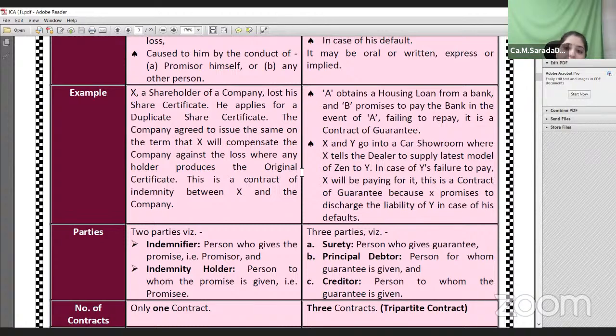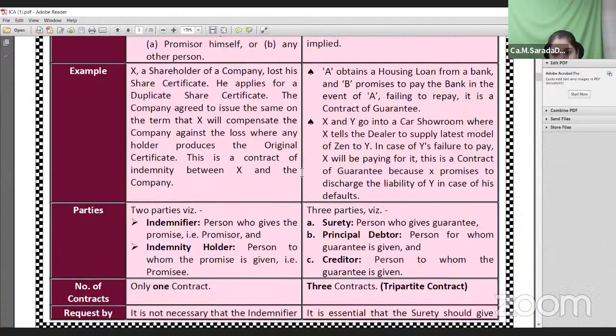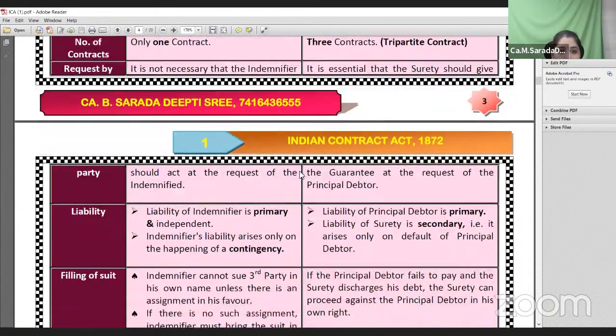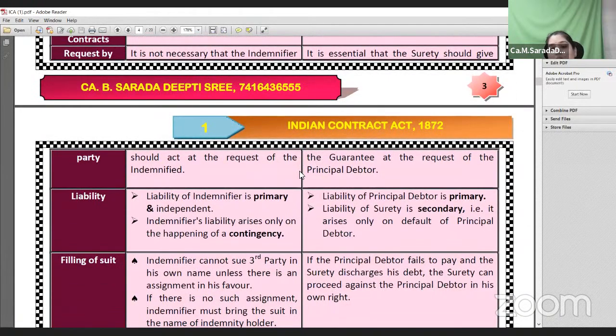In the contract of guarantee, there are three contracts: between debtor and creditor, between debtor and surety holder, and between the surety holder and the creditor. However, in case of a contract of indemnity, there is only one contract between the indemnifier and the indemnity holder. Okay, so these are the basic differences between contract of indemnity and contract of guarantee.